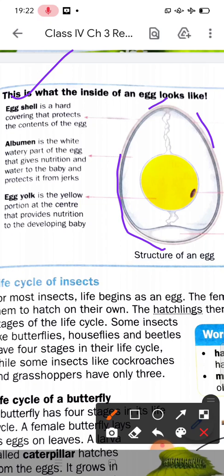It protects the contents of the egg. Contents means albumin, egg yolk, egg membrane, embryo, air sac, and these are protected by the eggshell, which is a hard covering on the outside of the egg.